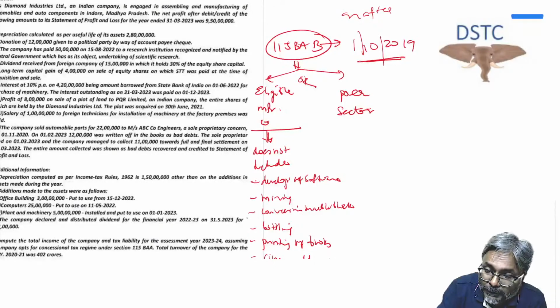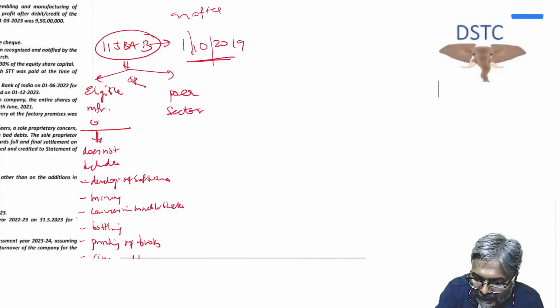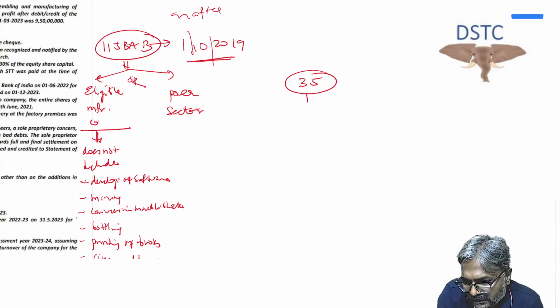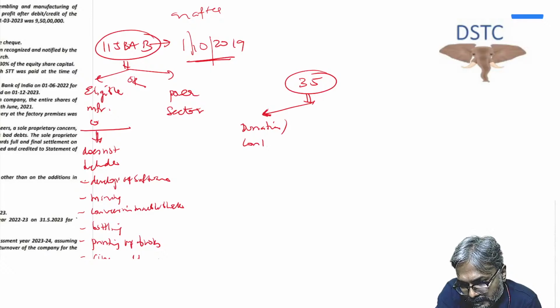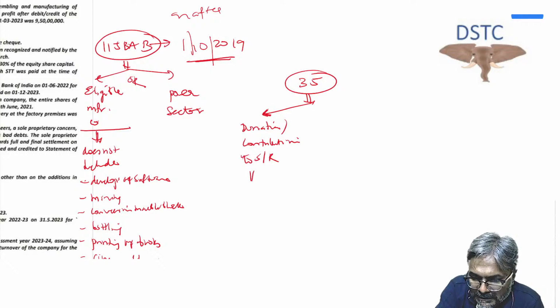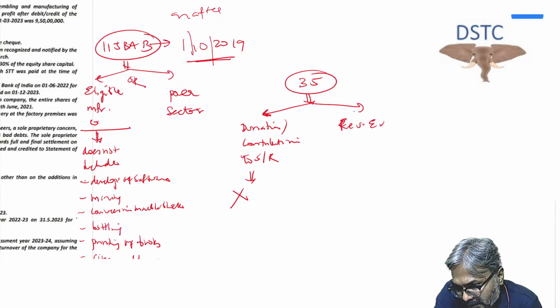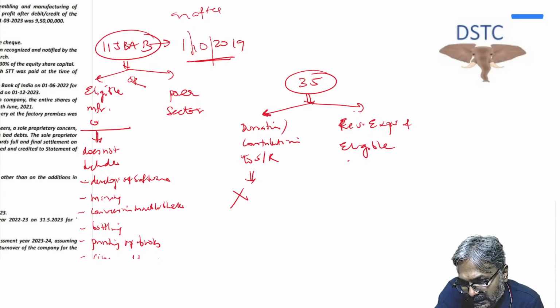Now coming to some peculiar cases, students, where you have to be very careful, which is about section 35. Section 35 has two components. Which are those two components? One is the donation part, donation or contribution to scientific research. Now, donation and contribution to scientific research is not available when you are in the alternate tax regime. But on the other side is the revenue expenditure and the eligible capital expenditure on scientific research.